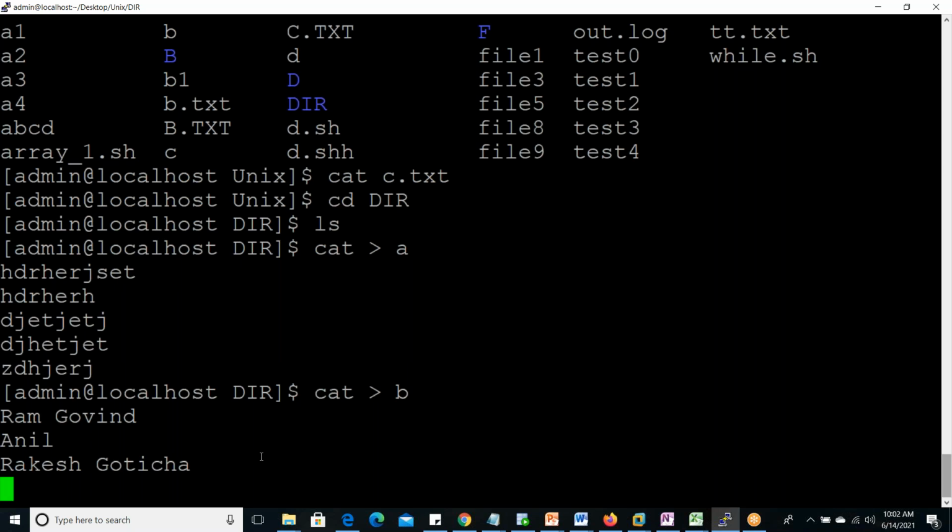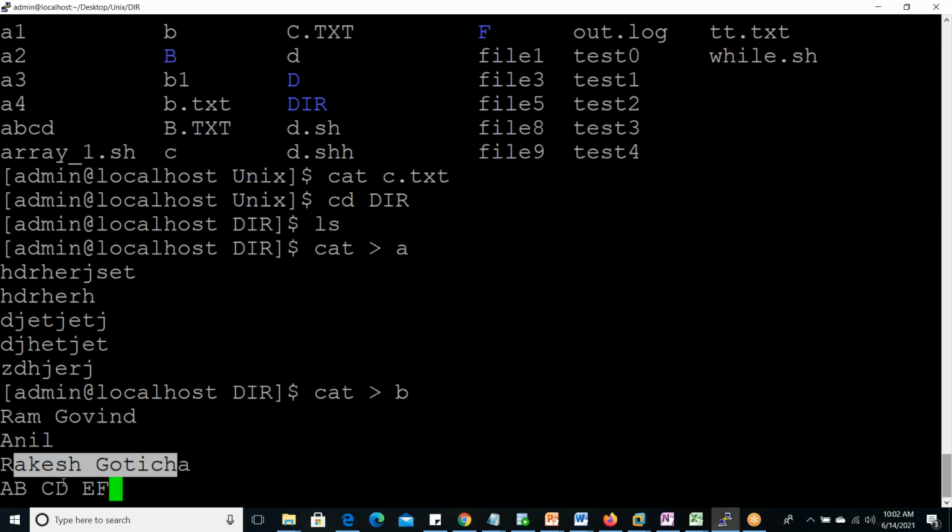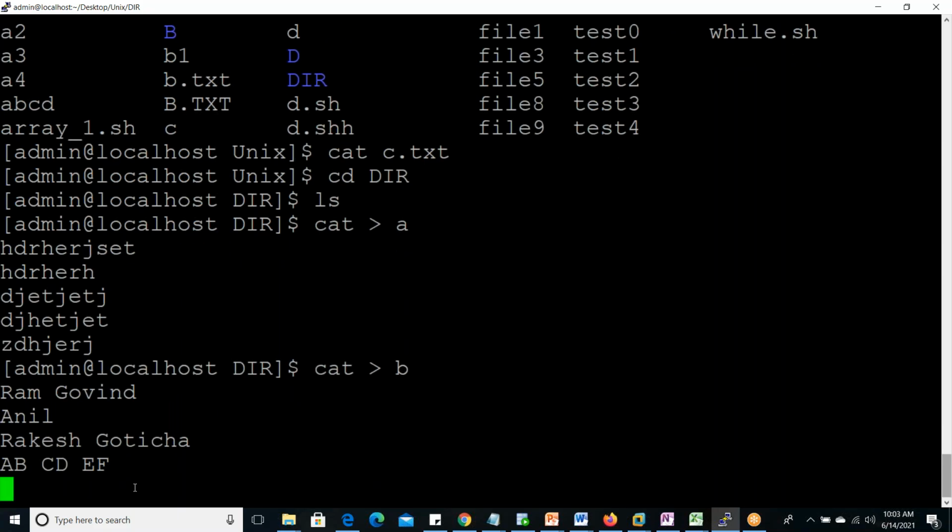Here in B file we can keep 4 lines. Another we can give A, B, C, D, E, F. So in one line 2 words, another line 1 word, another line 2 words, another line 3, and now don't give anything. So these are the 2 files.